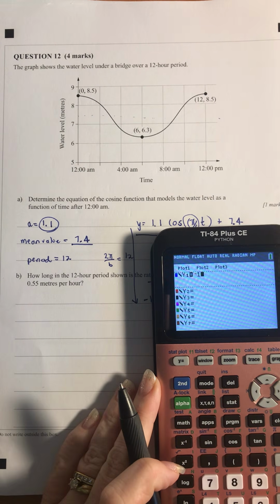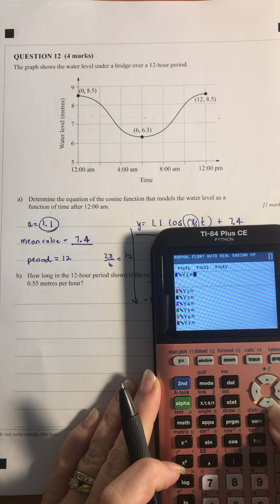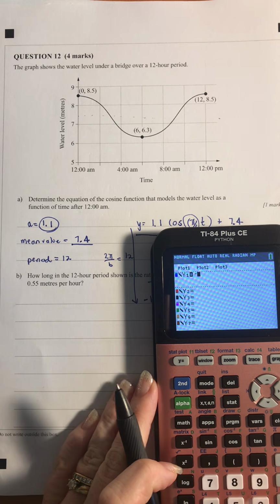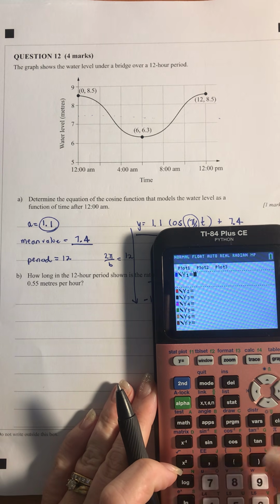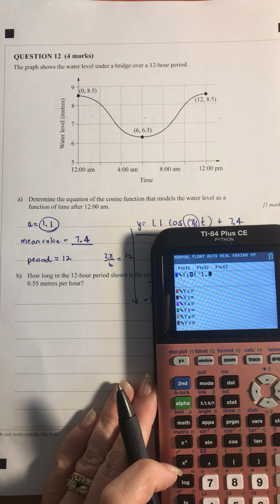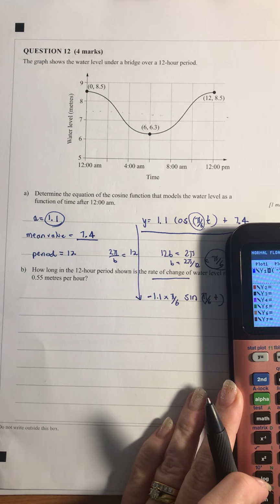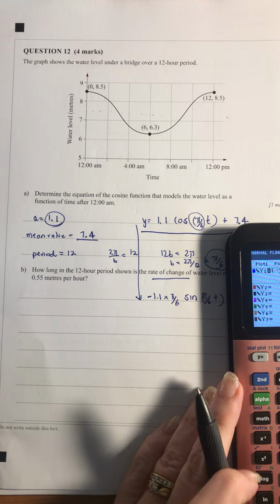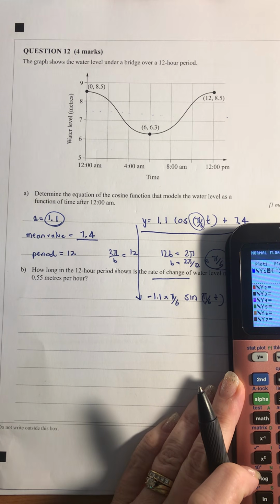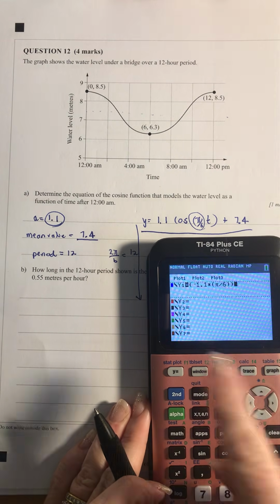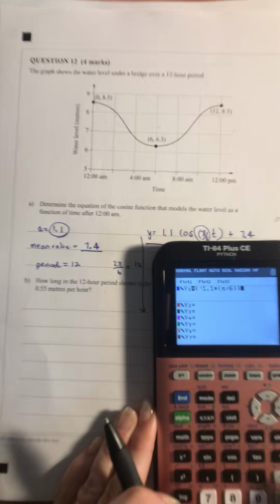So we've got negative 1.1 sine, I'm going to put my bracket around there so I can put that together, negative 1.1, and I'm multiplying that by pi on 6, and then I'll put my bracket there to have that all together. Then I've got my sine